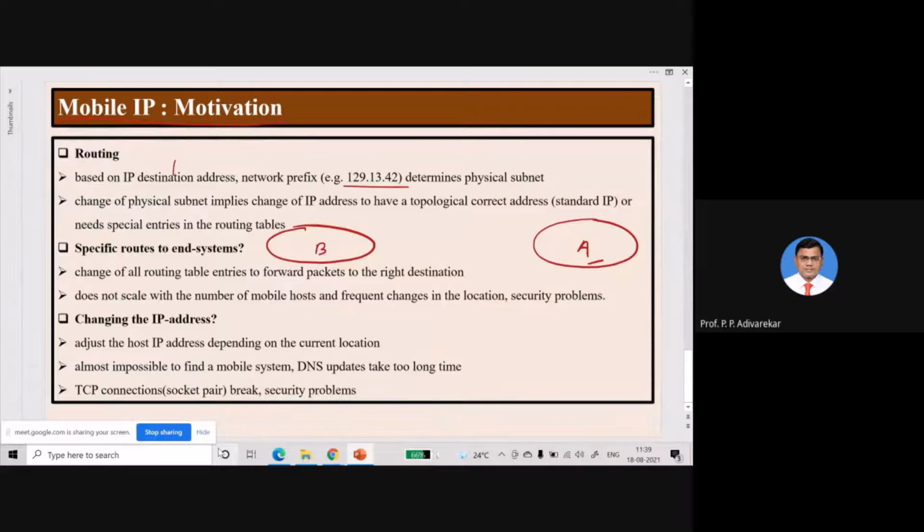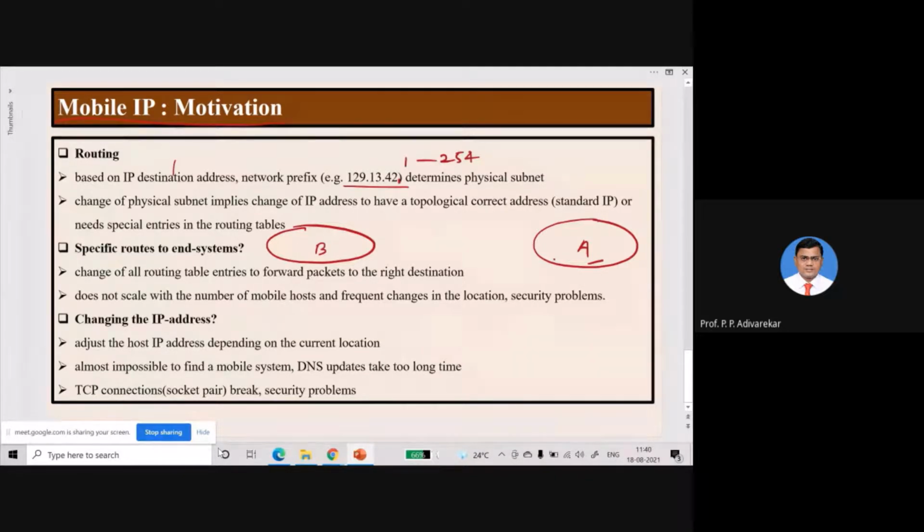That means whatever node is present inside this network, its IP will be 192.13.42 dot, either 1 or anything from 1 to 254. Because 255 is the broadcast address, 1 to 254 will be the addresses of the different nodes within this particular network.